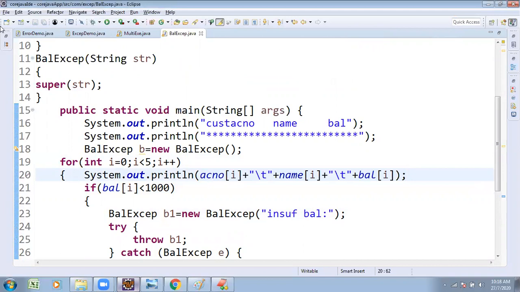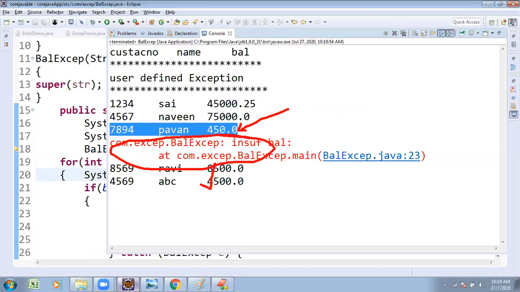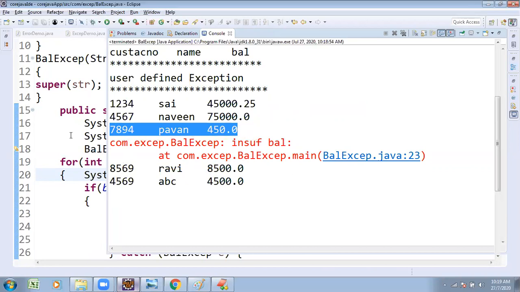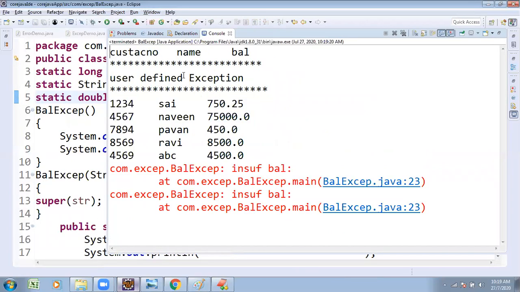Try to observe this one once. When customer 1 balance is okay, 2 is okay, 3 is okay. The 4th customer balance is less than this one. It raises the exception after which the program continues. Similarly, observe the first customer balance is a very low amount, 750. How is the execution? First customer data read, showing the exception. Second customer data read. Third customer data read, showing the exception.